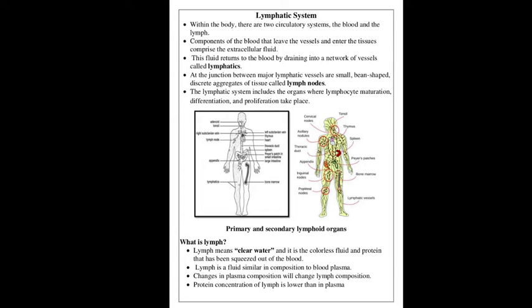Where arteries and veins carry blood, the lymphatic system carries a colorless fluid called lymph. The three main functions: the first one is that the lymphatic system maintains the balance of fluid between the blood and tissue, known as fluid homeostasis.